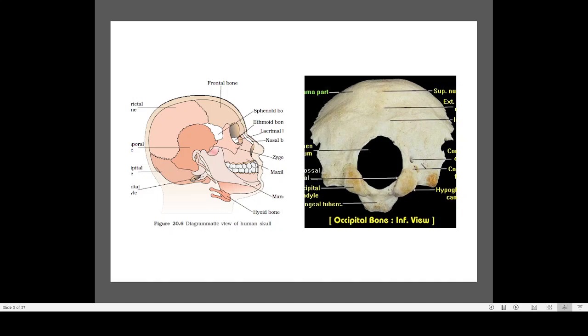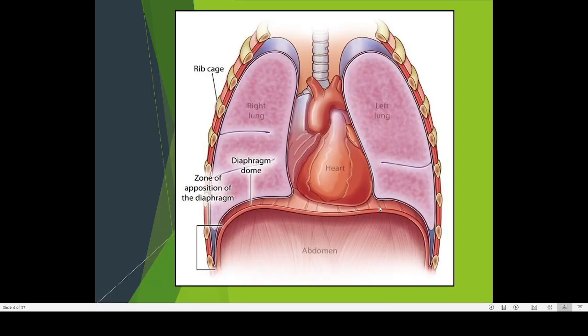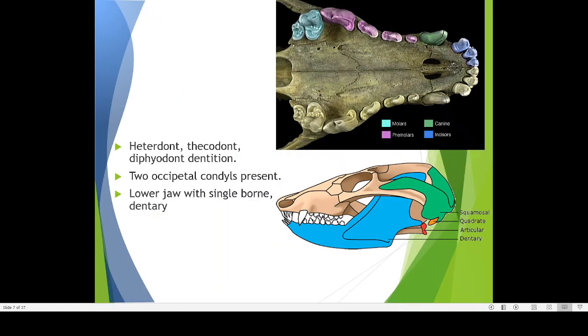So the structure which helps our brain to get fixed, and to rotate only partially, is known as the occipital condyle. The occipital condyle is present on the lower surface of your skull. So this is another characteristic feature of mammals.